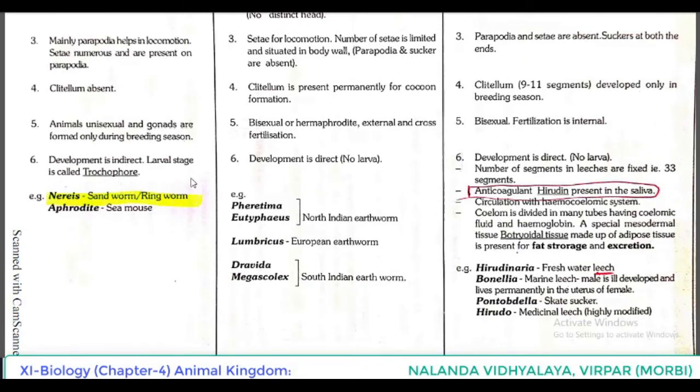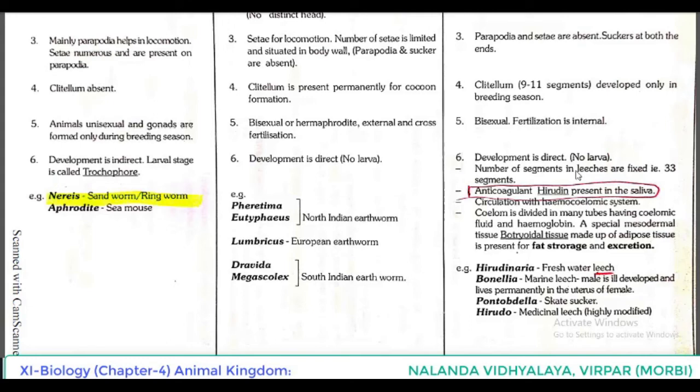In Oligochaeta, development is direct. That means no larval stage during development. In Hirudinea also, development is direct. That means the young one resembles the adult. No larval stage. Only in Polychaeta we can see a larval stage, and the larva is known as trochophore.